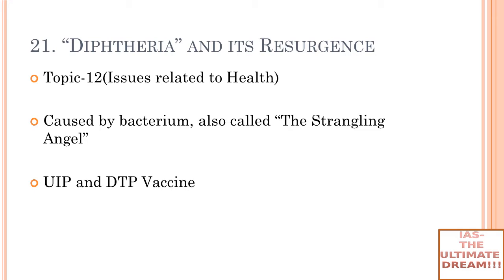The thing is, what you have to understand, there are certain aspects which are important from the Mains point of view and there are certain aspects which are important from the prelims point of view. So let's discuss both of them. See, first of all, who causes it? That is important from the prelims point of view. So it is caused by a bacterium, and that bacterium name is not important because UPSC is not going to ask it. But even then, I will tell you the bacterium name is Corynebacterium diphtheriae, right? And it is a highly infectious disease, and it is also called the strangling angel, right? Especially affects the children, right?